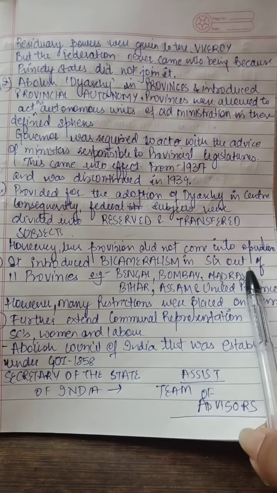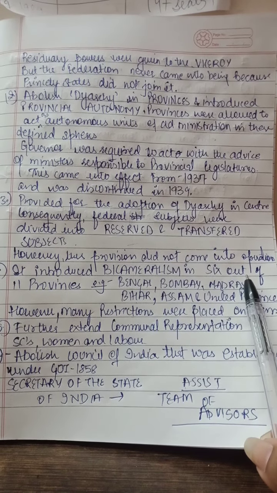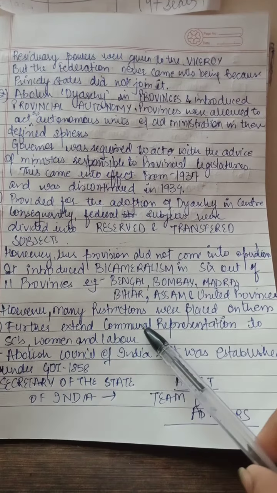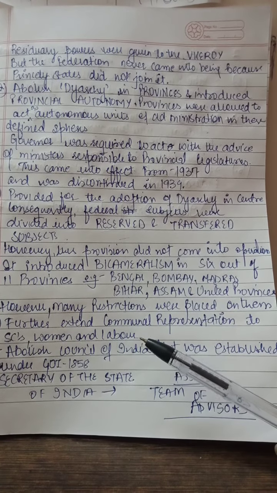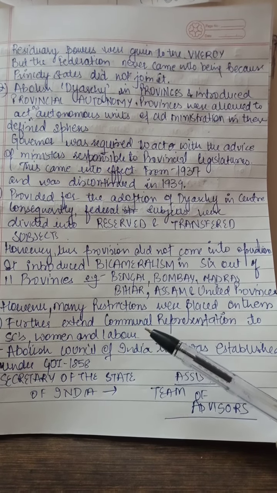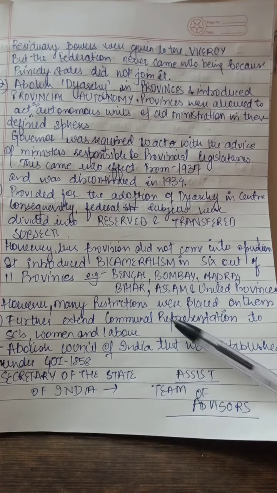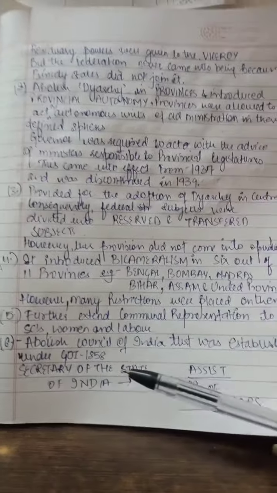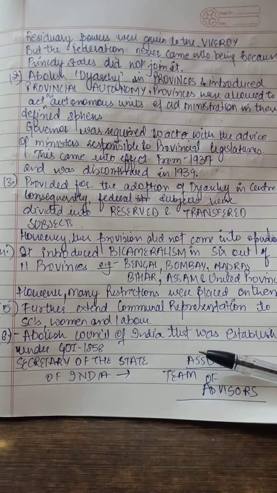However, there were many restrictions placed on them. Their system was changed to bicameralism, but there were many restrictions. After that, they extended communal representation to SCs, women and labor. In my previous lecture on the Government of India Act of 1919, I have already told you about communal representation. Later on it was extended to women and laborers as well, including SCs. Later on, they abolished the Council of India that was established under the Government of India Act of 18